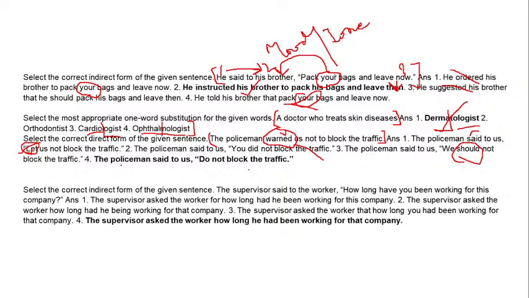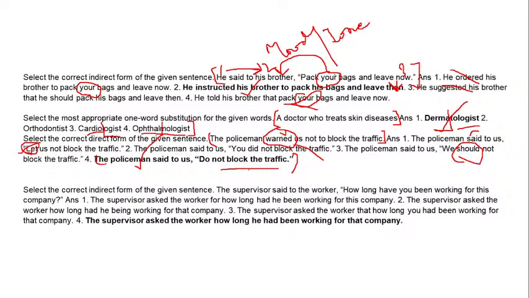Number four is, the policeman said to us, do not block the traffic. And that is our answer, because it's a direct instruction, it's a direct warning. This is how the policeman would talk. Okay, do not block the traffic. So this is our answer.